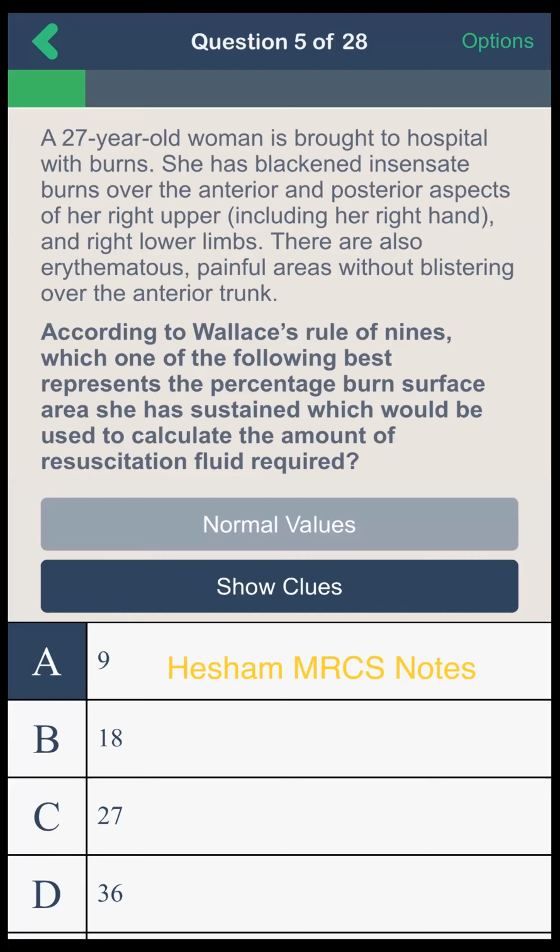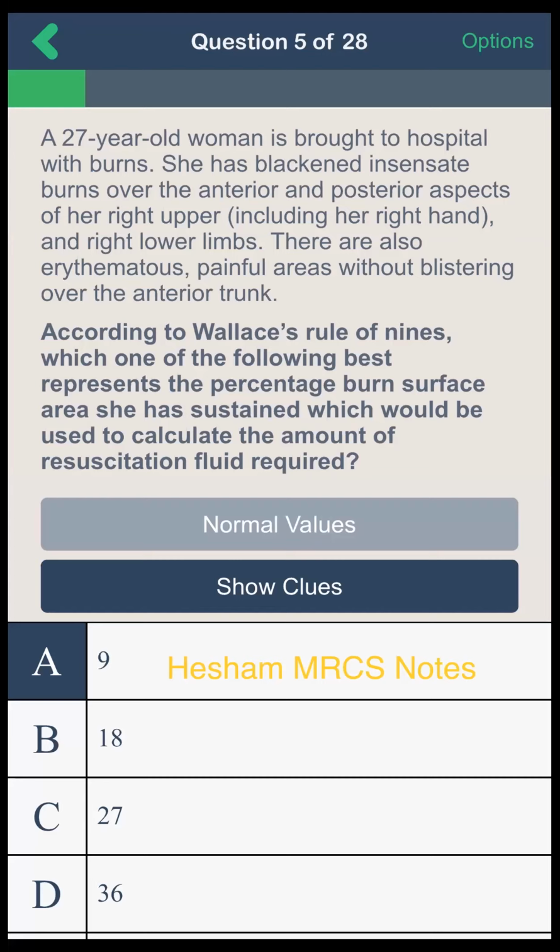Okay, so the anterior trunk is 9%, and blackened over the anterior and posterior aspect of her right upper and right lower limbs. So 9 for the right upper limb and 18 for the right lower limb.